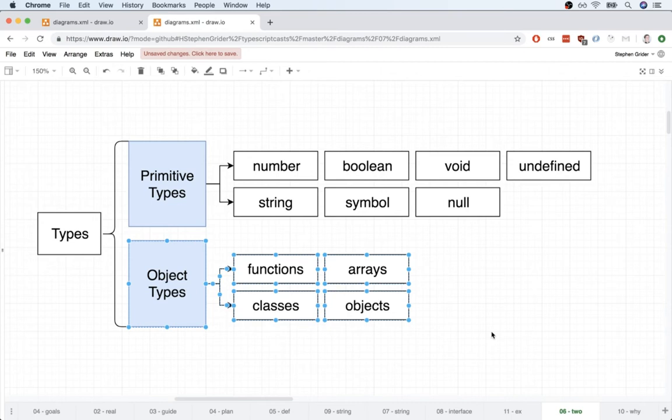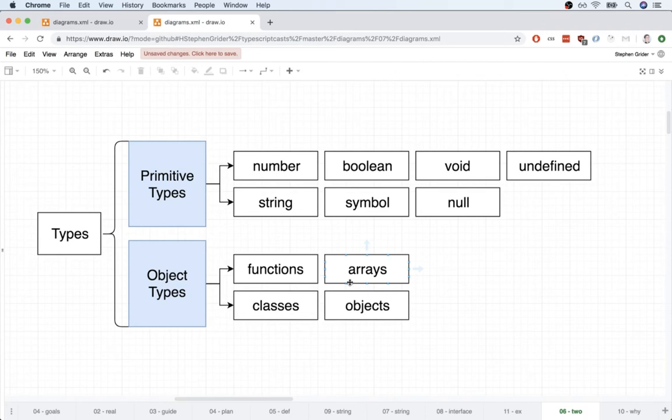I know that sounds really confusing right now, but sometimes we can trick the TypeScript compiler in a very good way. We can do that with object types only. We cannot do that with primitive types. So that's why we have these two separate categories. Again, I know that's confusing to hear right now. I just want you to understand why you will sometimes see these broken out into the two separate categories.